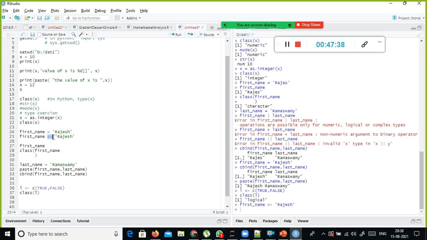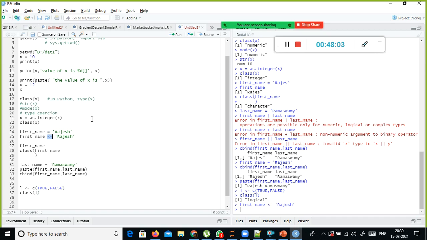Most of my students used to ask me this: what is the difference between the equal sign and less than hyphen? Both of them are the same, but the only difference is when you define metadata in a list or so, you cannot use the less than hyphen. There you have to use the equal sign directly. Okay, that I will show you a little later.